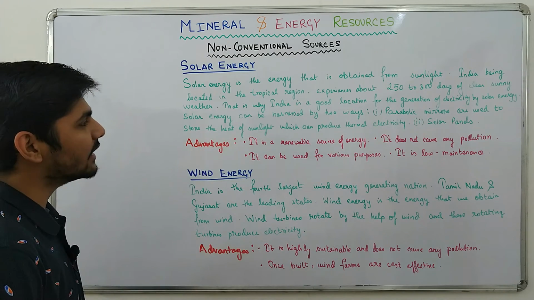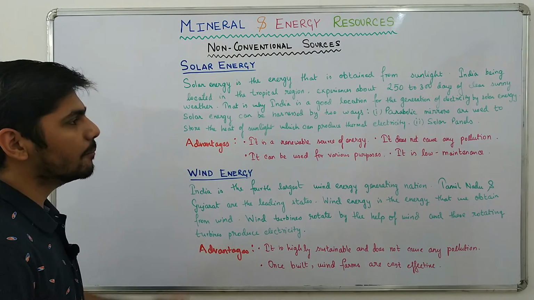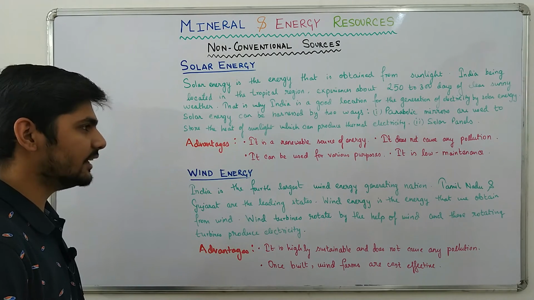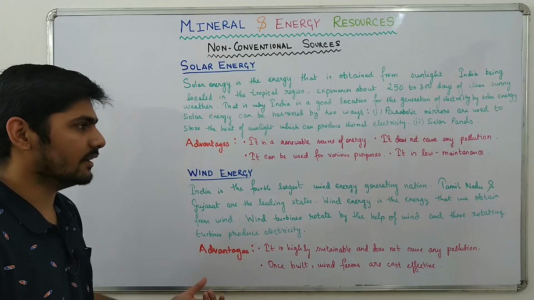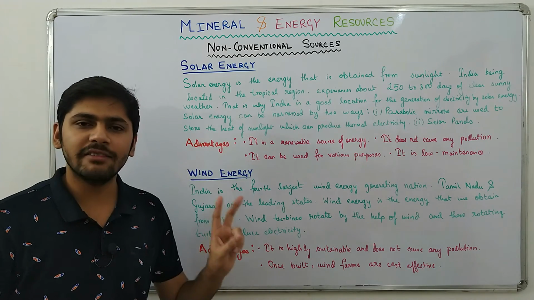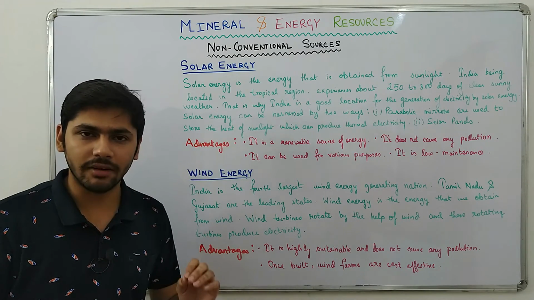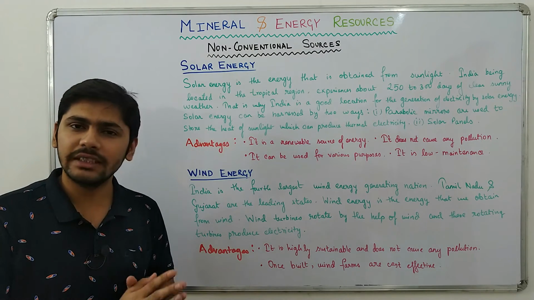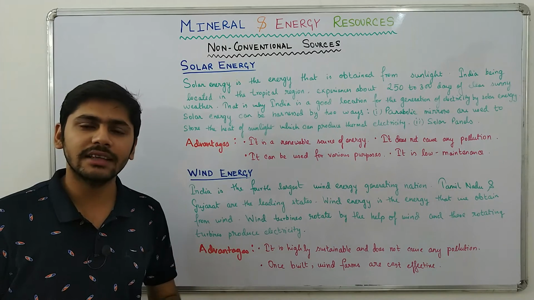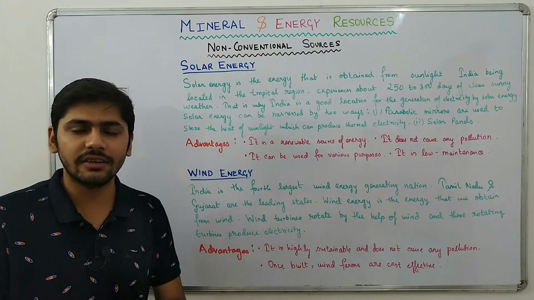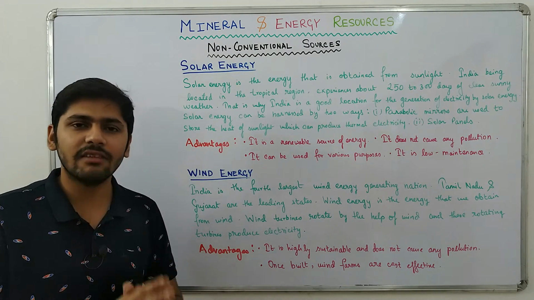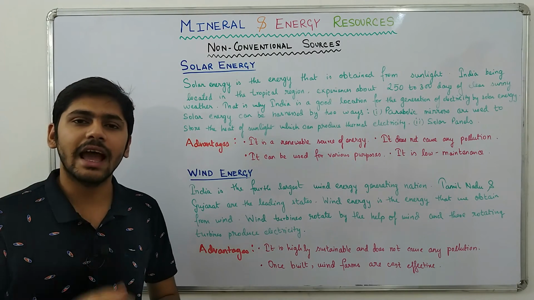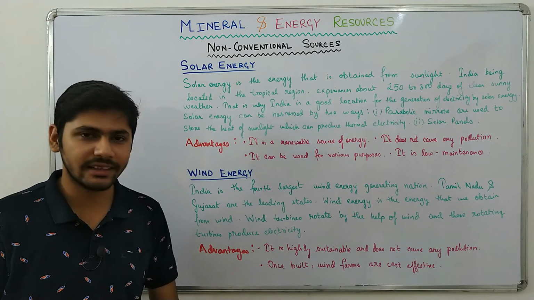Solar energy can be harnessed by 2 ways. First, parabolic mirrors are used to store the heat of sunlight, which can produce thermal electricity. And secondly, solar panels. There are 2 ways by which we can generate electricity using solar power. First, using the heat, and secondly, using the light. How using the heat? Parabolic mirrors are used to store the heat from sunlight. That heat converts water to steam. That steam turns turbines and those turning turbines produce electricity.